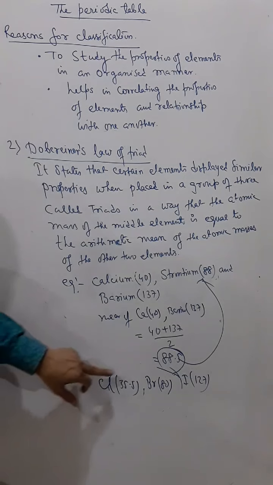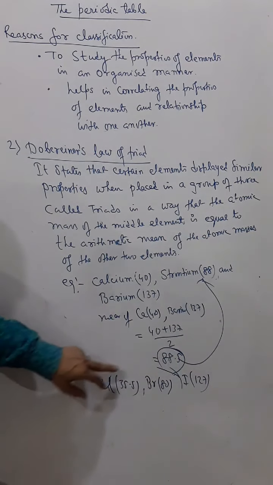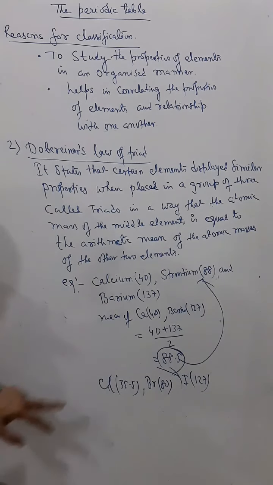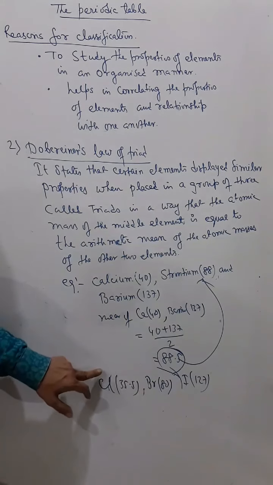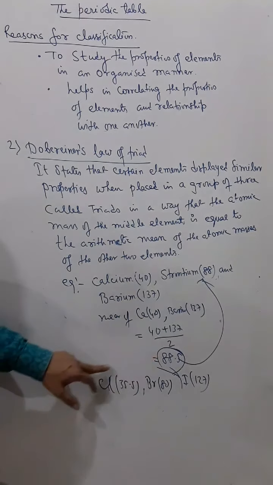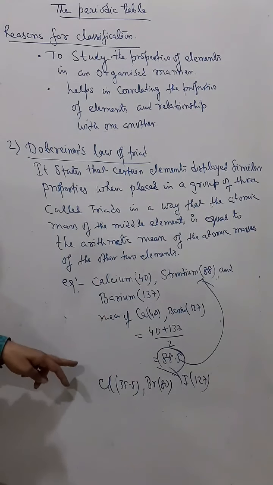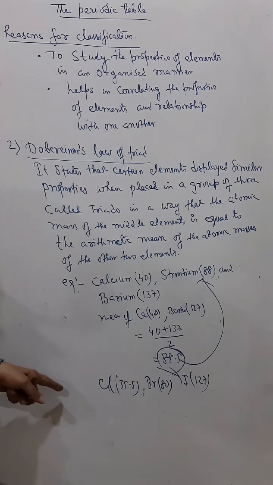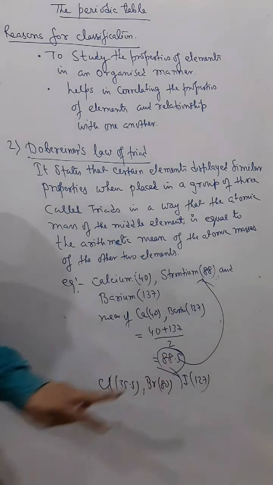All are halogens. Everybody's valency is 1. They are very reactive. They form negative valency. And all are salt producers: sodium chloride, sodium bromide, sodium iodide, potassium chloride, potassium bromide, potassium iodide, similar salts. And these are known as halogens, this group. Chlorine, bromine, iodine, fluorine, all these are halogens. Halogens means salt producer. So here also you can see they display similar properties.